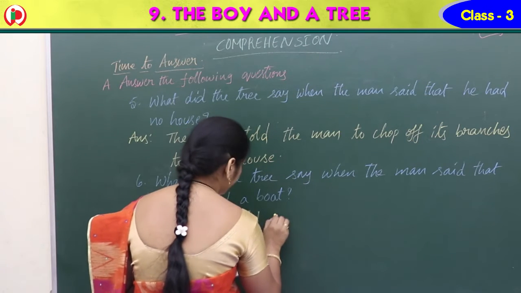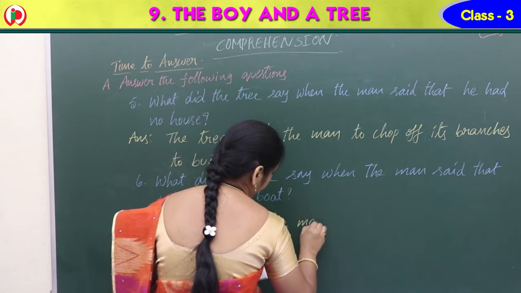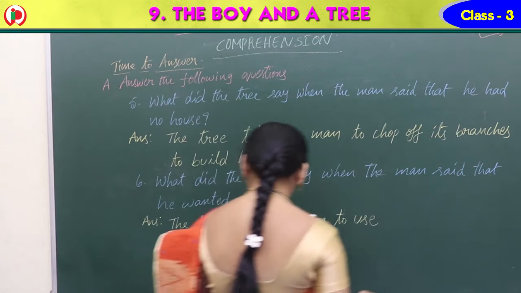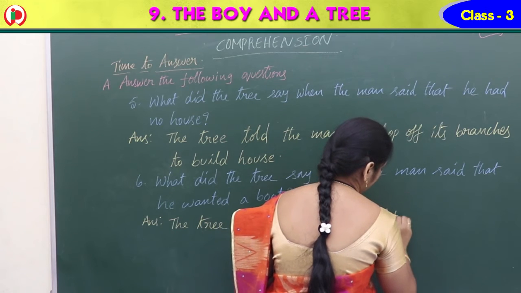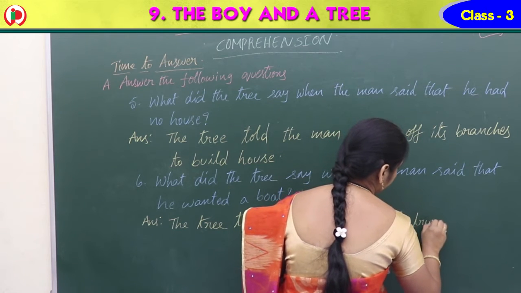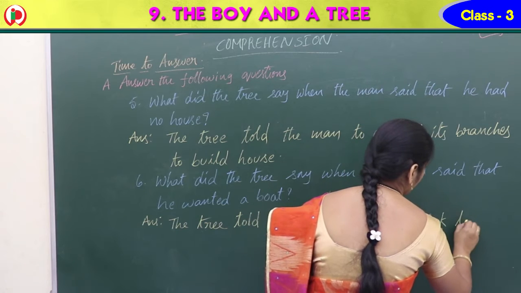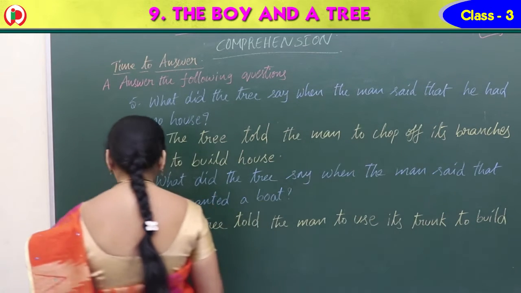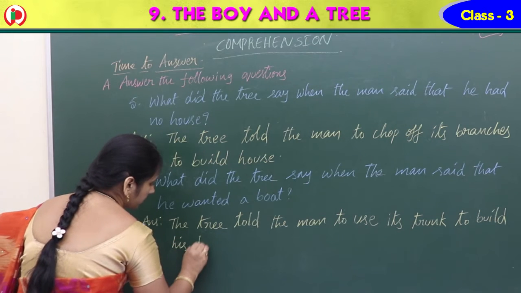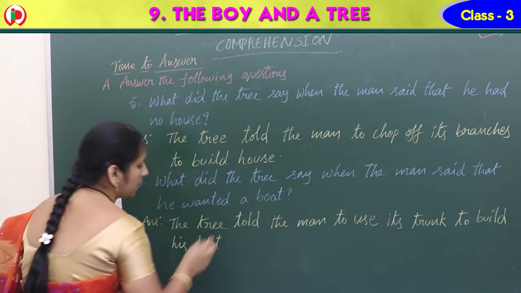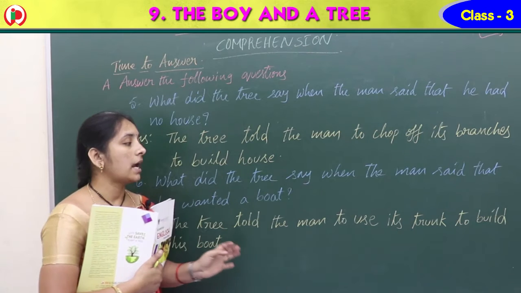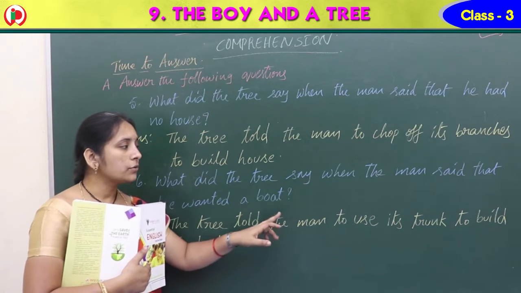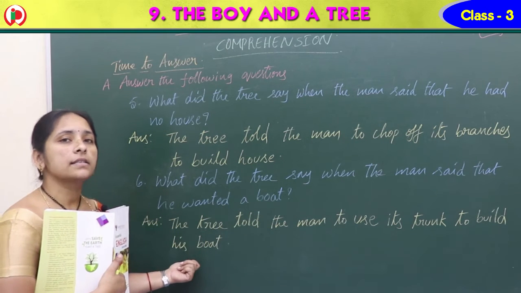The tree told the man to use its trunk to build a boat, to build his boat. So you can cut down my trunk and you can build my boat and you can sail away. That it said, na? So the tree told the man to use its trunk to build his boat.